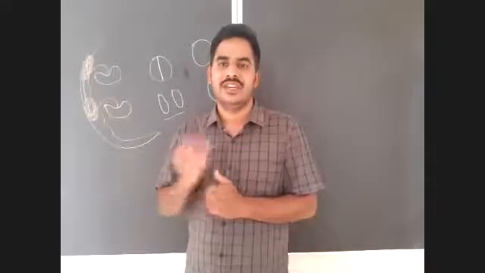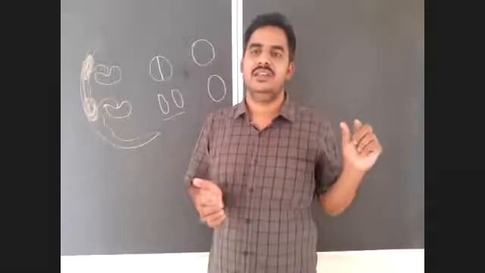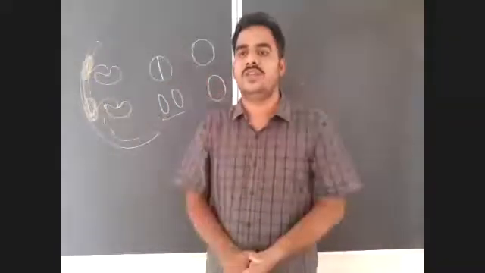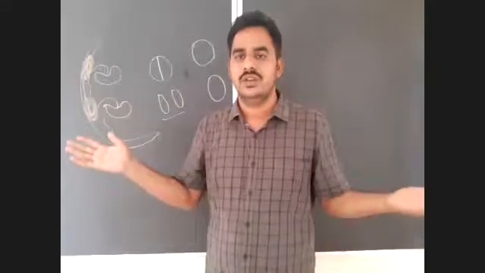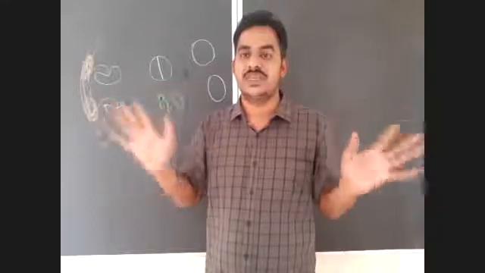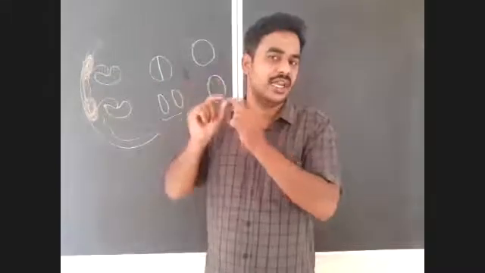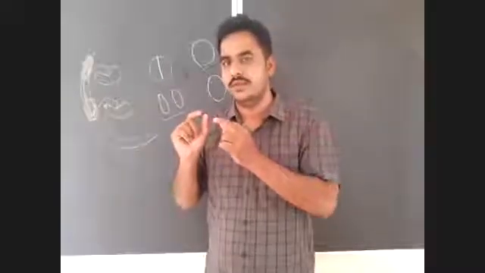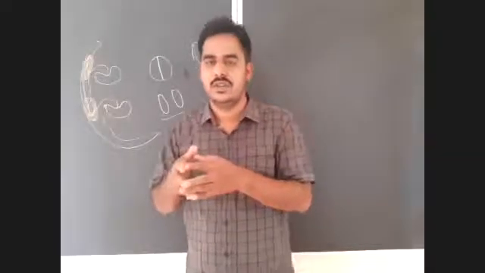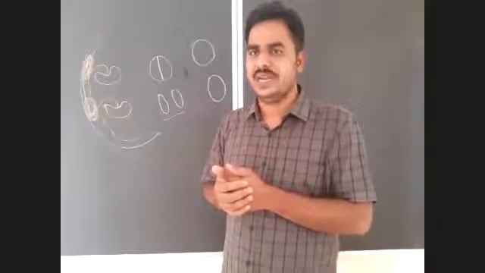On the ovum, fertilizin is present. On the sperm, anti-fertilizin is present. Whenever the anti-fertilizin and fertilizin of the same species fuse, only then will fertilization be allowed. Otherwise, there will be no chance. So fertilizin and anti-fertilizin are species specific. The sperm of one species will fertilize the ovum of the same species only, not any other species. Some exceptions are there; sometimes closely related species also fertilize. Okay, so there is chemical attraction, chemotaxis.